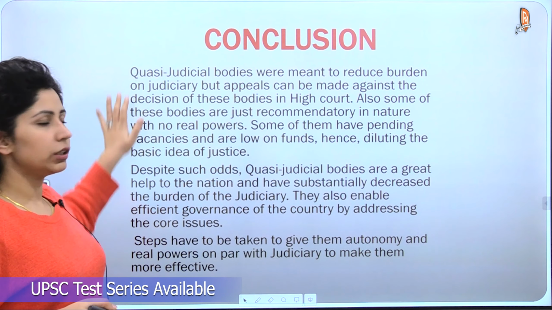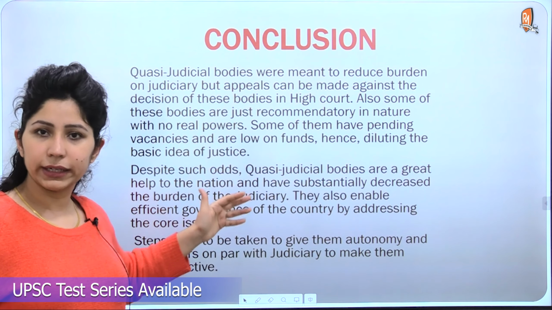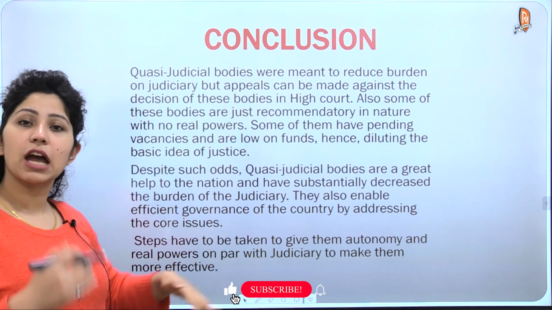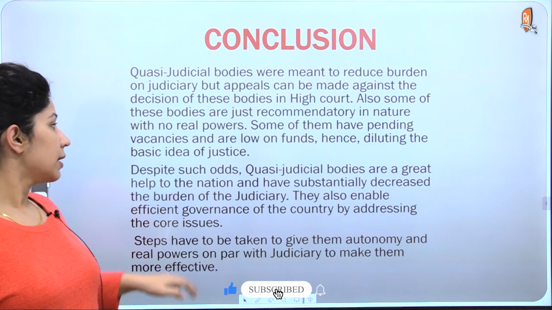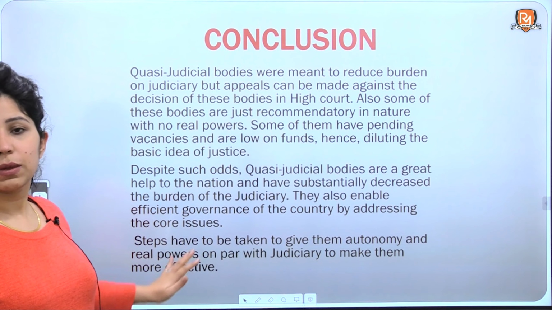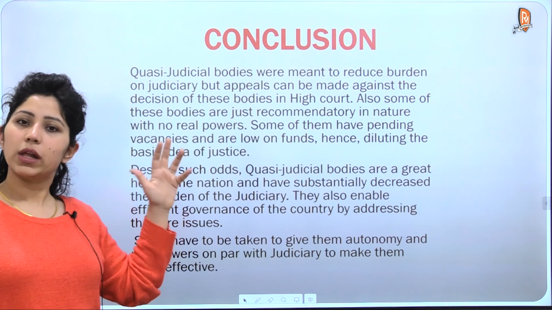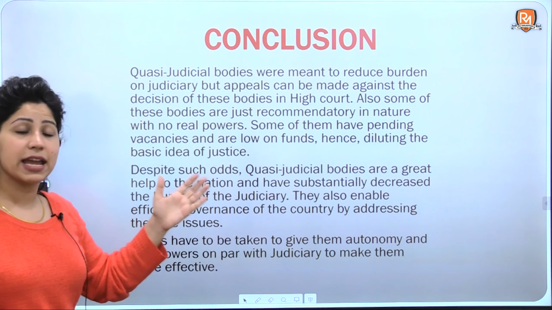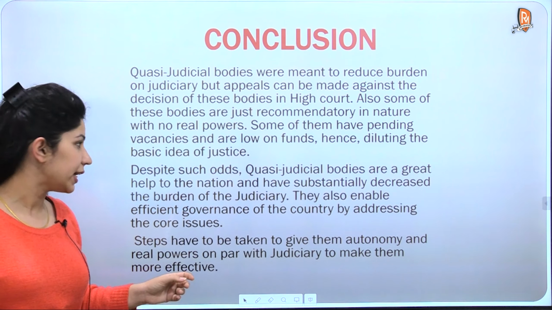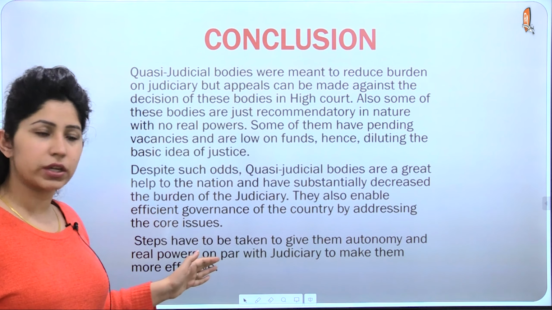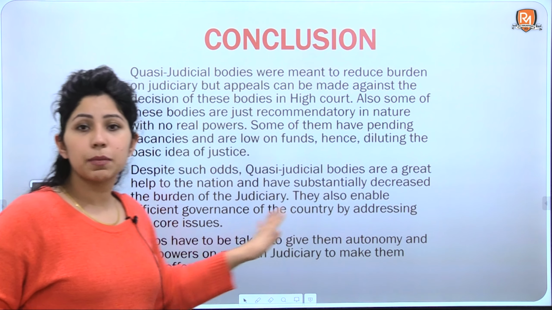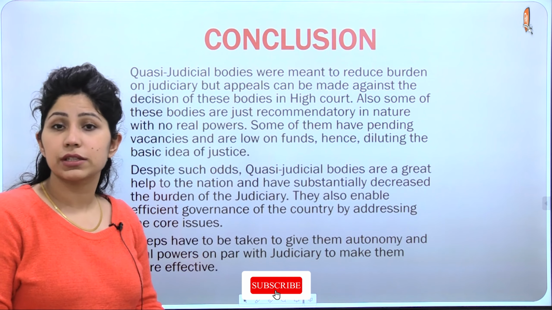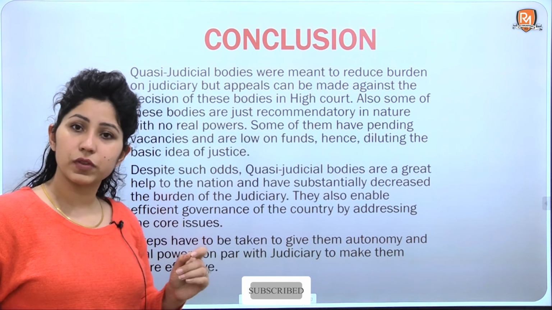So these were the problems that we talked about broadly. This is a very short question, so we could not write them in points because we have to adhere to the word limit also. In the concluding paragraph, we will just say that, despite all these challenges, despite all these problems, these bodies are a great help to the nation and have substantially decreased the burden of judiciary. Substantially decrease the burden of judiciary or substantially increase the reach of justice to the common people. You can use any of the statements you like.